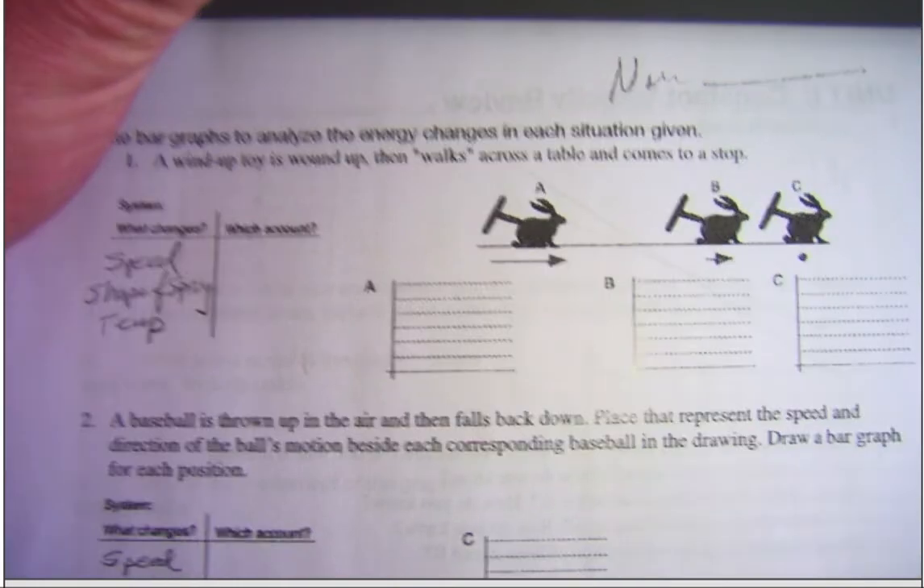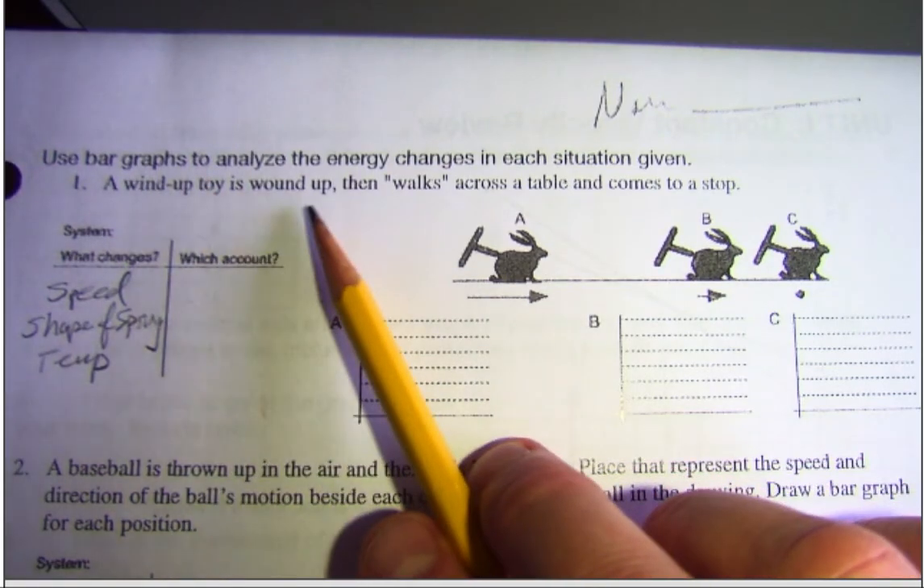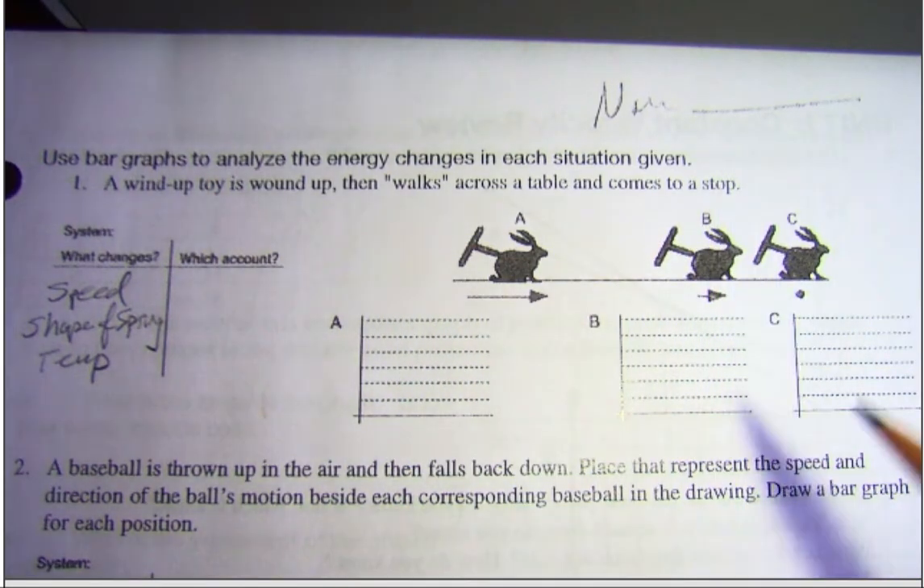Here's the one at the top of the page. We've got a wind-up toy. It says a wind-up toy is wound up, then walks across the table and comes to a stop.